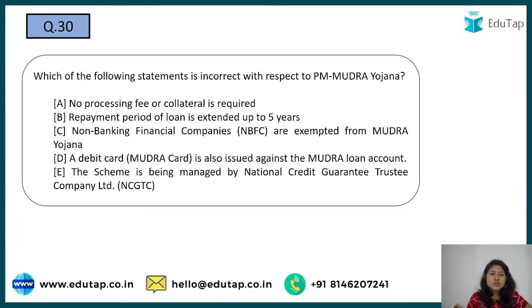Now the next question is, which of the following statements is incorrect with respect to PM Mudra Yojana? Here are the options and you have to tell the right answer. Yes, and as I can see, most of you gave the right answer to the last year question as well. So you have to tell the incorrect statement. First says no processing fee or collateral is required. Is it true? I have given you a hint in the previous explanation as well. Repayment period of loan is extended up to 5 years. Is it true?